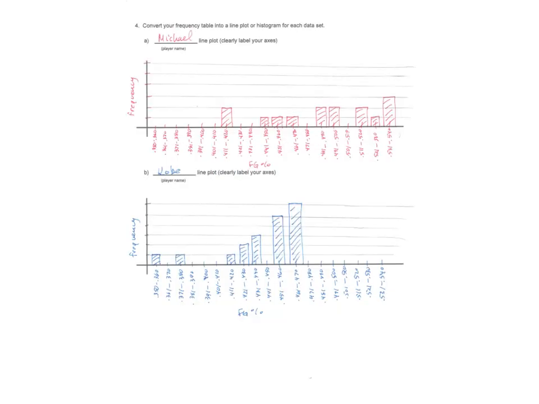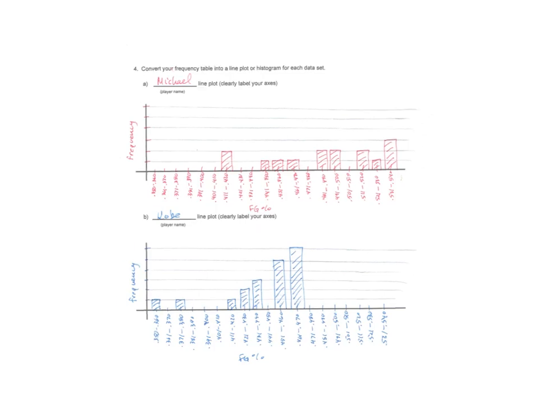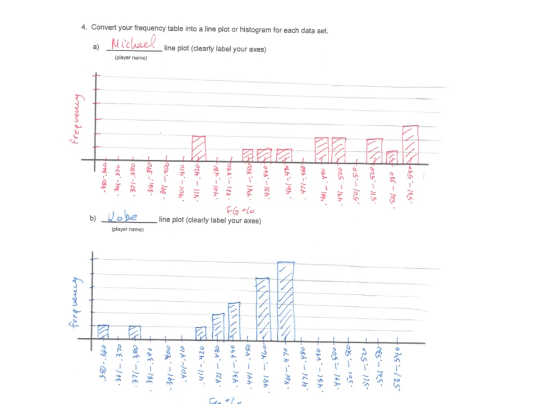So and then putting this into a frequency graph. So this is a histogram. You could do a line plot if you want. The line plot is just the same thing but with like X's.